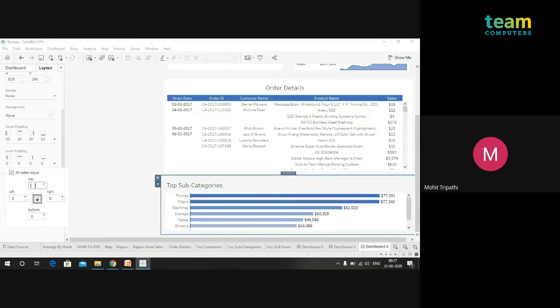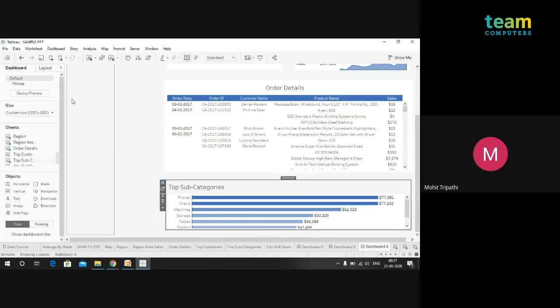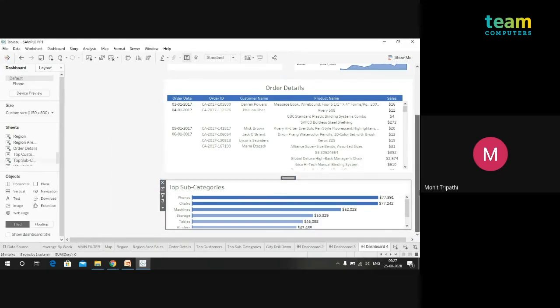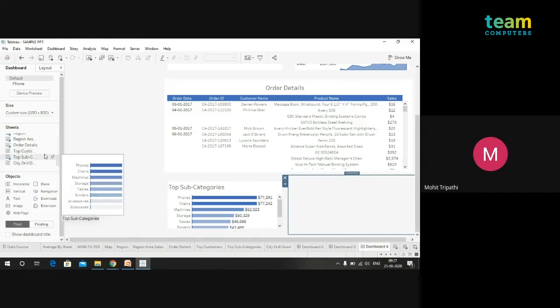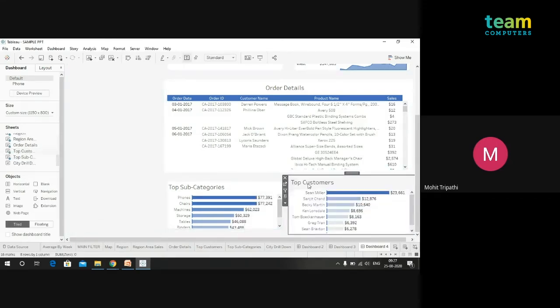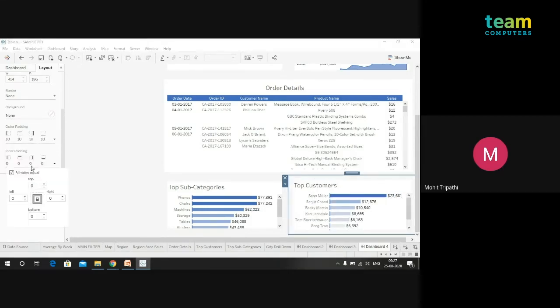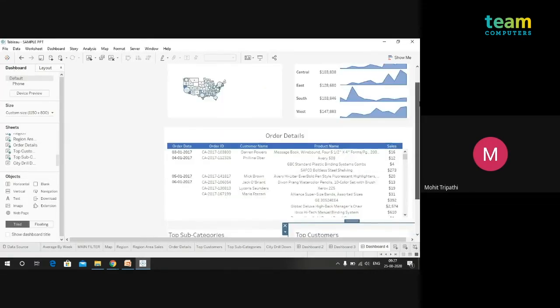With the help of padding and the borders, you can have a clear and good outlook for the project. You can make a good looking project dashboard which looks visually good, because the padding helps us a lot. And again, we will drag one more container over here. So top subcategories are here. Now we will have the top customers over here. Again, the same thing. So now mostly the right part is completed.